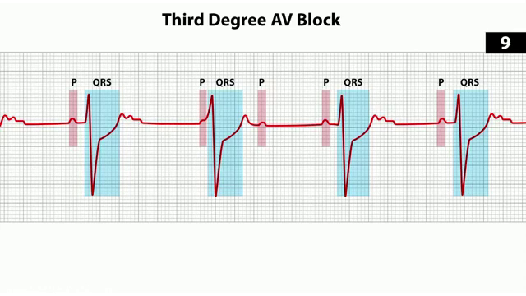Now, the atrial rate is going to be faster than the ventricular rate. And this is usually treated with a pacemaker. Remember that the other one that required a pacemaker was that Mobitz type 2. And again, don't forget Lyme disease. Lyme disease can result in a third degree heart block.